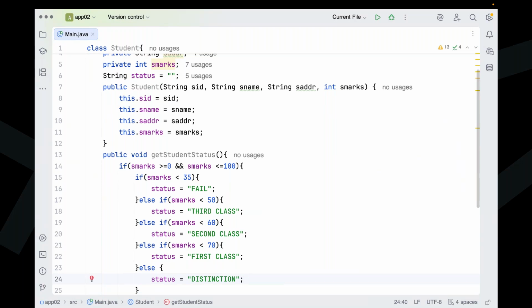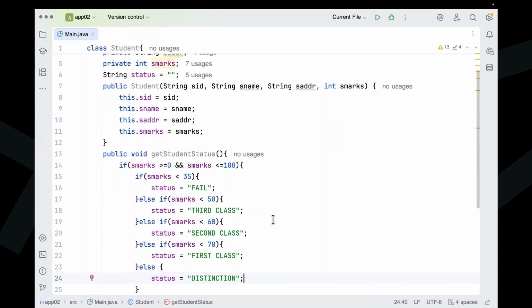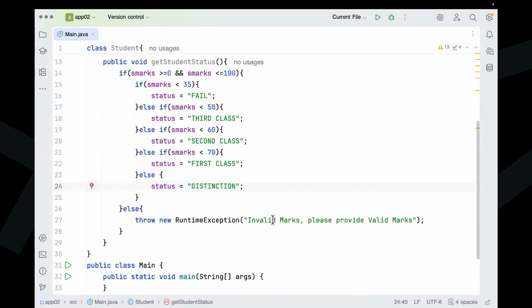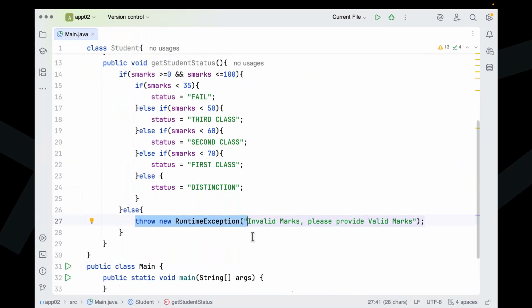All right, sir. Now that's the point I'm telling here. People may get a question: instead of raising an exception, if we provide invalid marks, we can just display it with System.out.println. But displaying is okay only up to a standalone application.